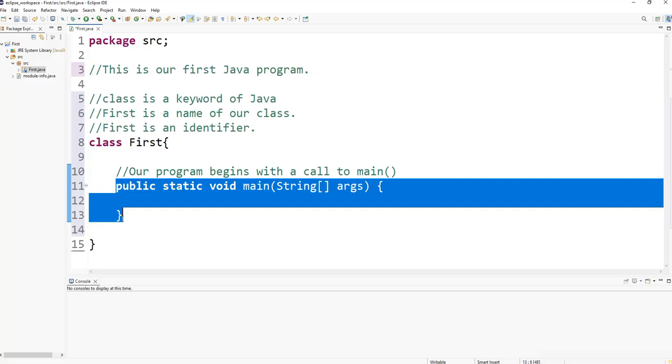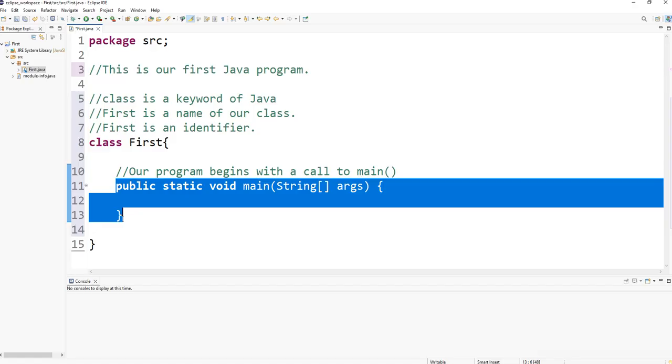I'm going to tell you that your program can contain dozens of classes, and you can compile them. But if you don't have any class with a main method, your program won't run. Of course, it will be compiled, but it won't run.